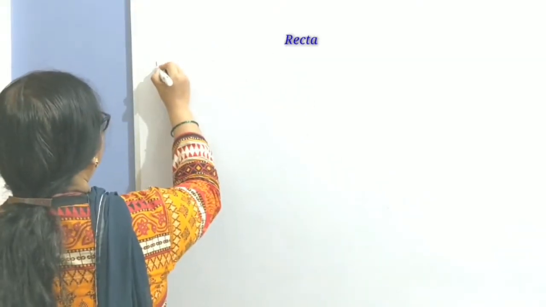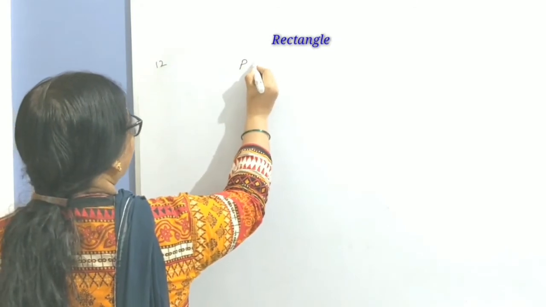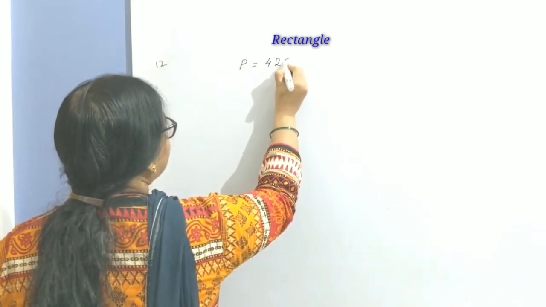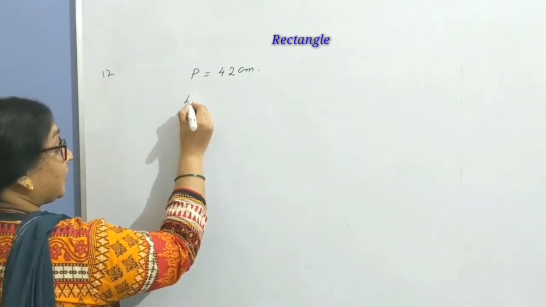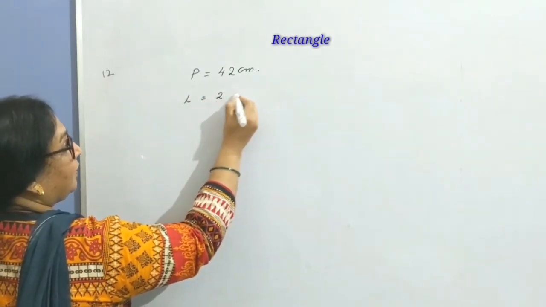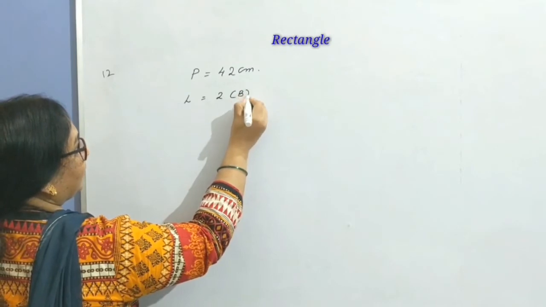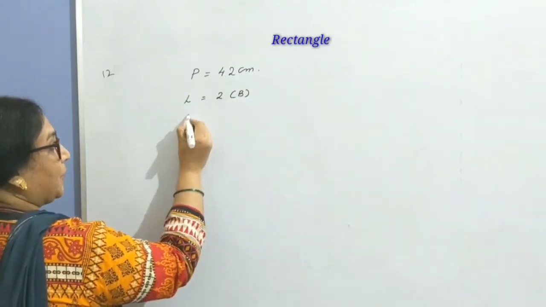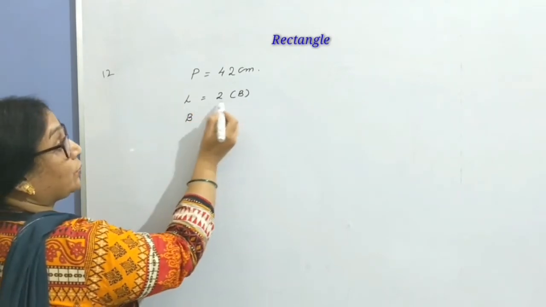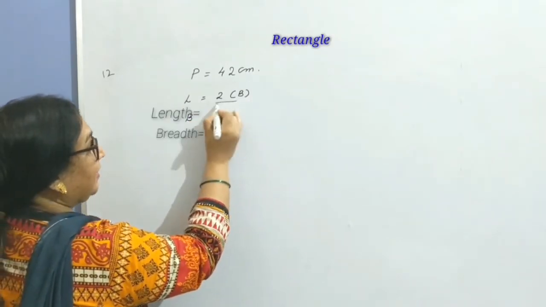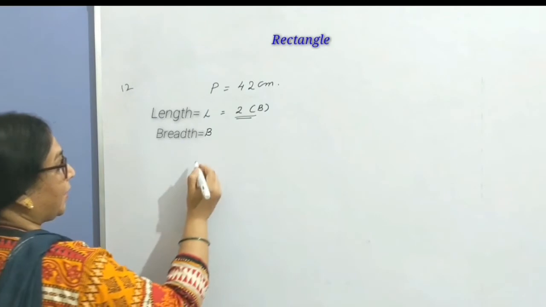What is the perimeter? Perimeter is 42 centimeter. Condition: the length is double the breadth. It means if b is the breadth of the rectangle, the length equals 2b. Clear, children?